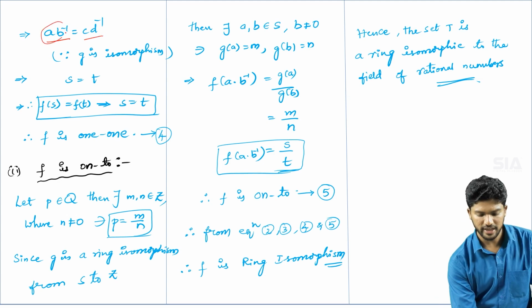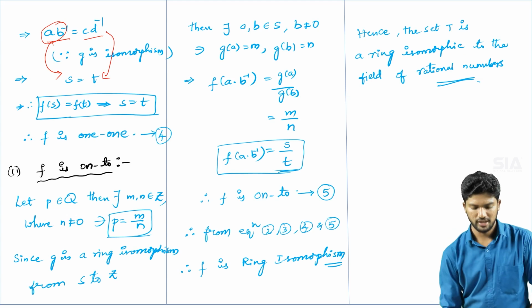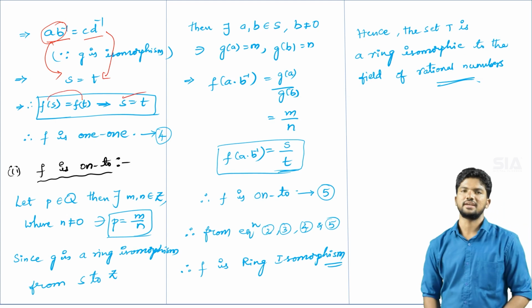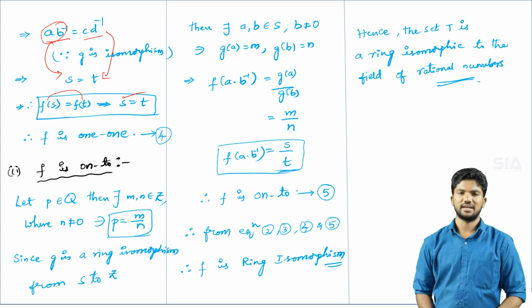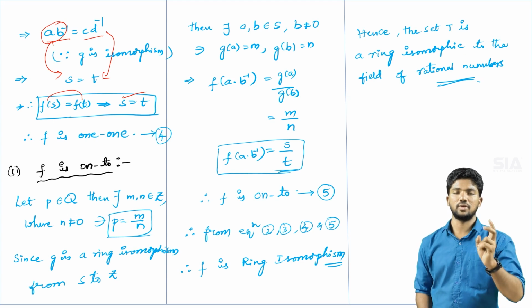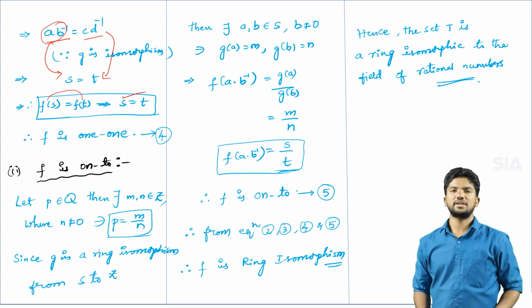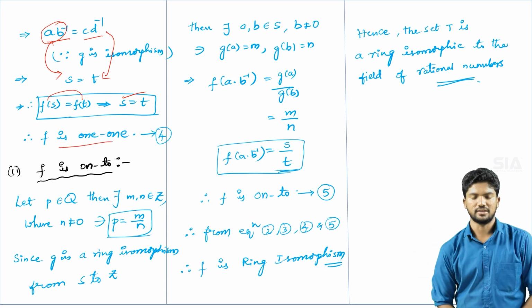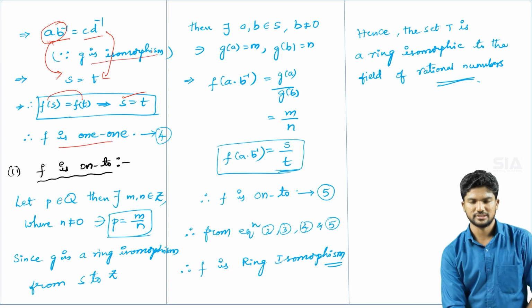So therefore you will get a into b inverse is equal to c into d inverse. What is a into d inverse? S only. And what is c into d inverse? T only. We took f of s is equal to f of t, and we got s is equal to t. So this is purely the 1-1 condition: whenever two elements have equal images, the elements are also equal. So f is 1-1 since g is an isomorphism.